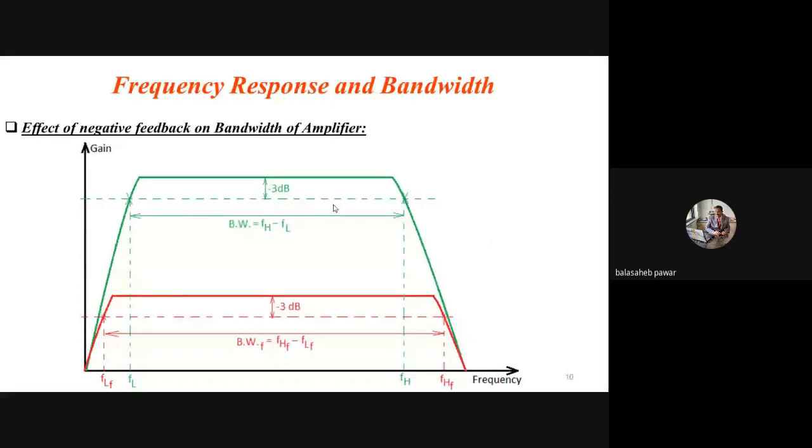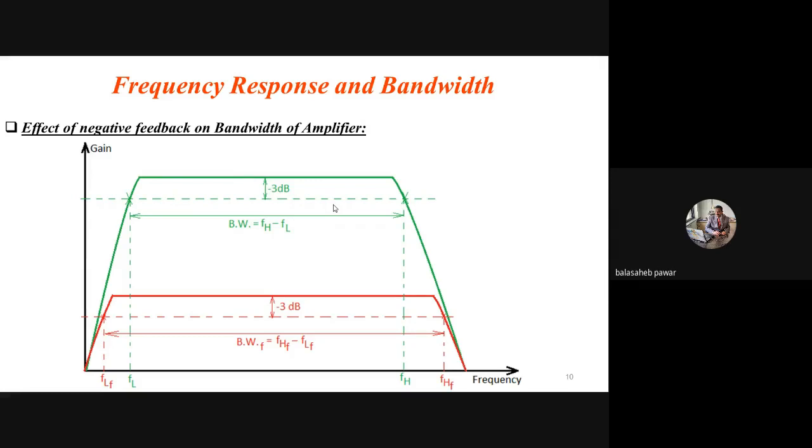The green colored curve is for without feedback, and the red colored one is for with feedback. From these two curves, you will observe the midband gain of the amplifier gets decreased. The same first parameter we already derived yesterday, where we observed how much change in gain occurs, and I also showed it graphically on the blackboard.